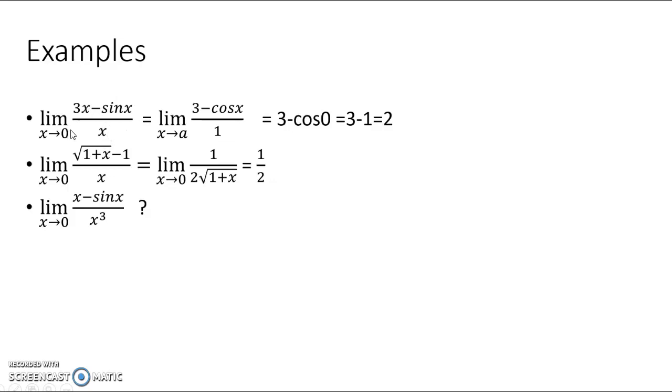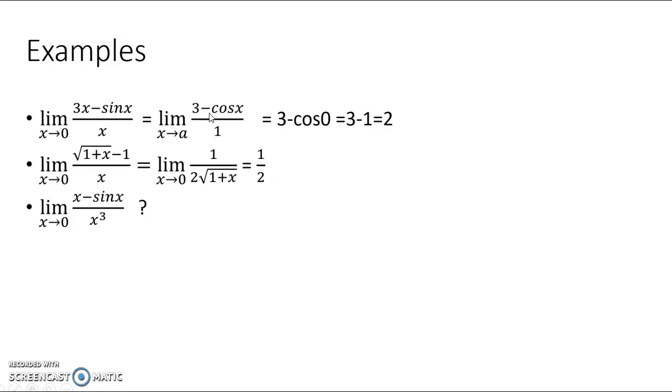So using theorem 1, this equals the derivative of the numerator divided by the derivative of the denominator, with x tending to 0. This is 3 minus cos x divided by 1.